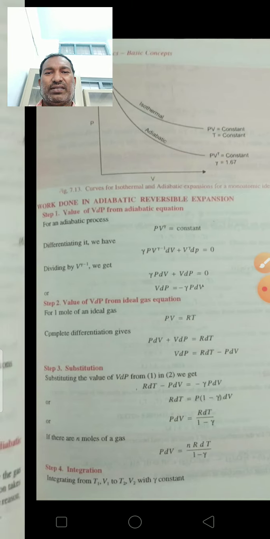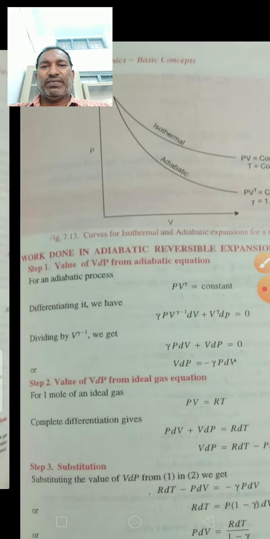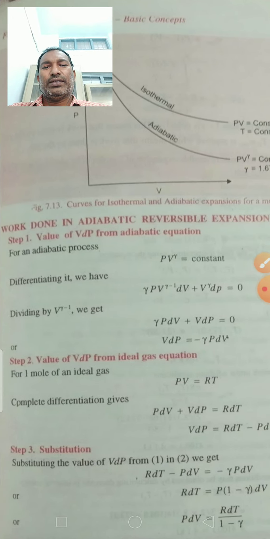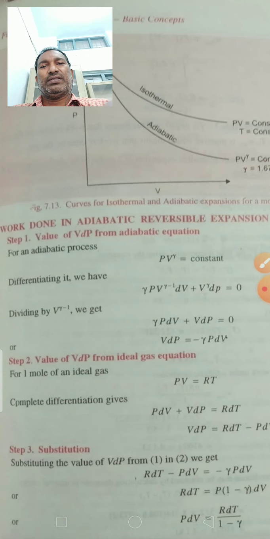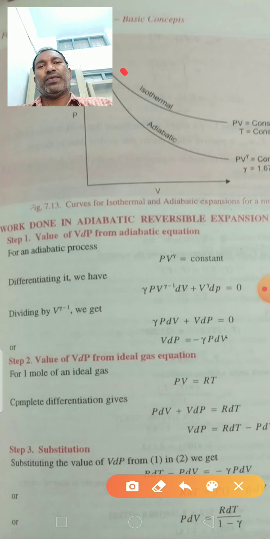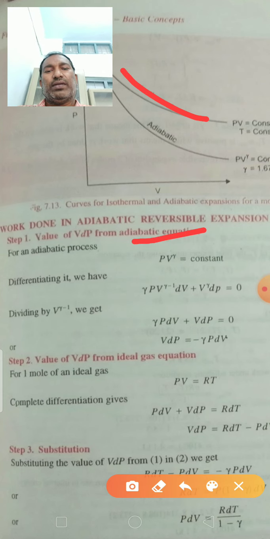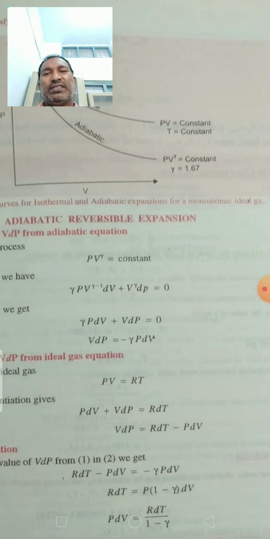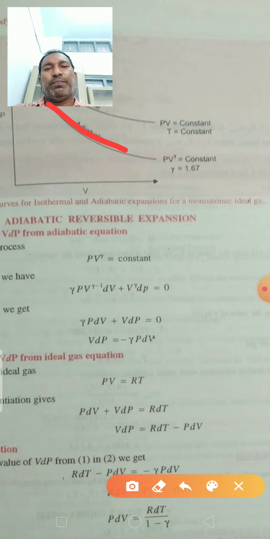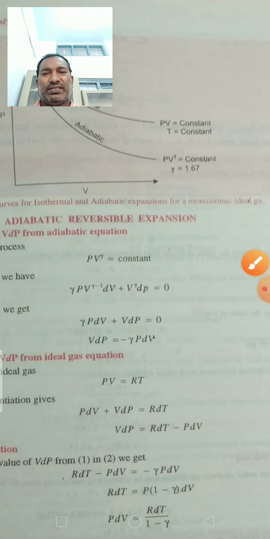See here, this is the curve between P and V, comparing the isothermal process and the adiabatic process. This is the curve for the isothermal process, PV is equal to constant. This is the adiabatic curve, PV gamma is equal to constant. It is always steeper than the isothermal curve.